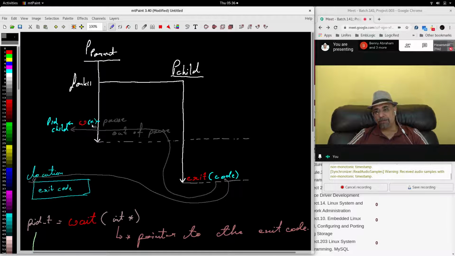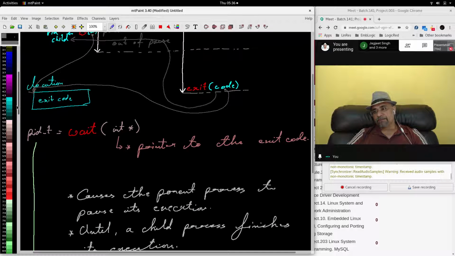This pointer points to that location only. In other words, we can say the exit code of the child process will be returned and stored in the location pointed to by the pointer which is given as an argument to the wait.